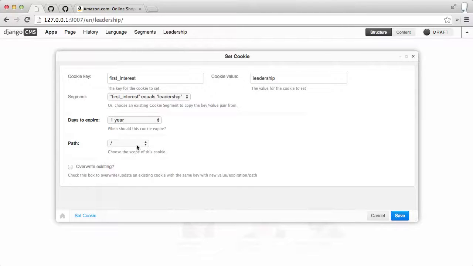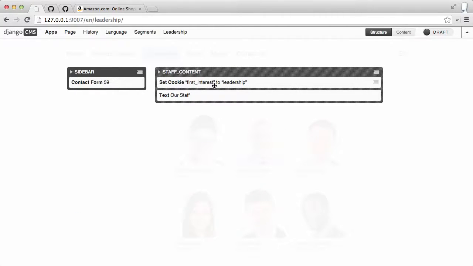You can set the expiration, you can set the path, which makes sense for you. Currently we're on the leadership page, so you can set it to any of the segments in the path. And you can override existing. We don't want to do that for this case. But anyway, so that's the set cookie plugin. It might be useful for other purposes too. It was surprisingly complicated to create. It's not a straightforward plugin, amazingly, but nonetheless, it does work, and it's great for this purpose.